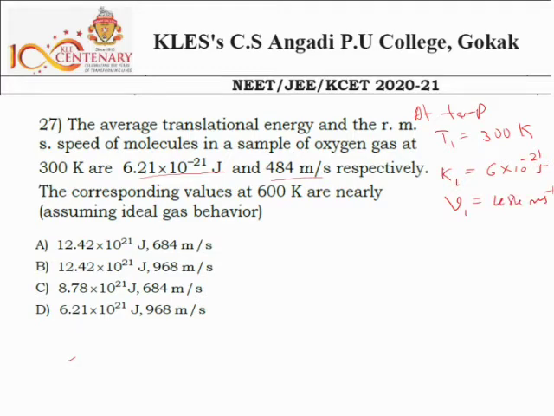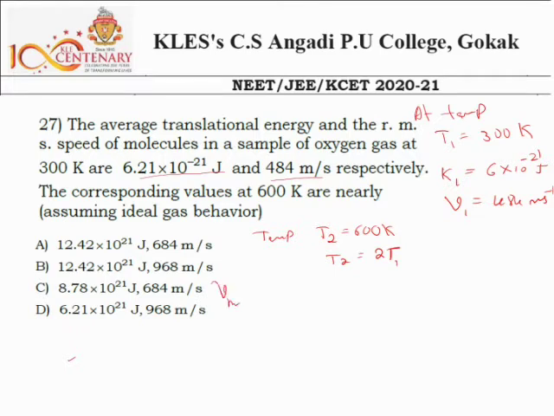Now if the temperature is changed to T2, its value is 600 Kelvin, so T2 is 2 times the initial temperature T1. How is the RMS speed related to the temperature?